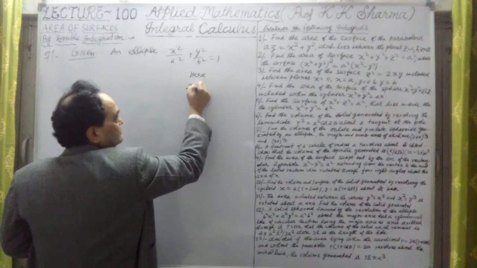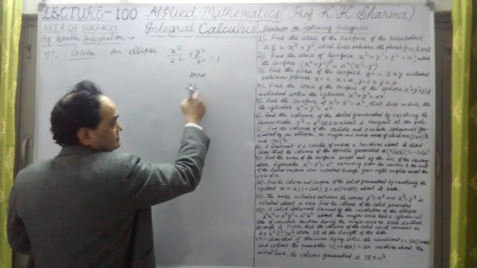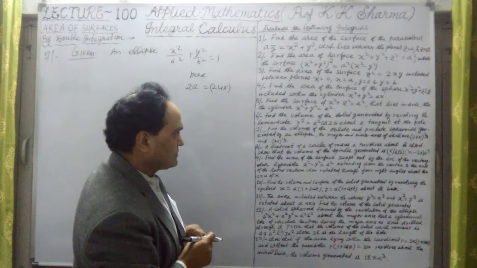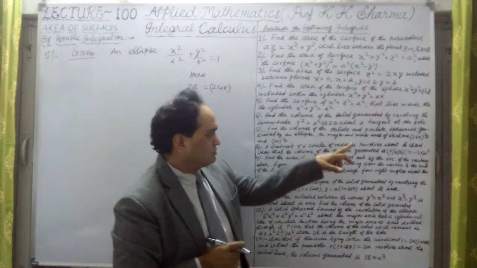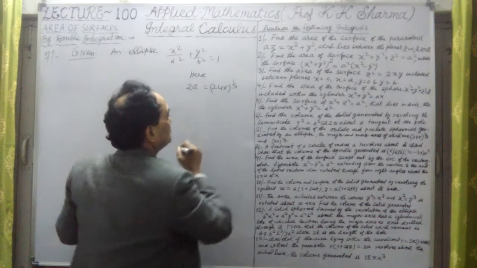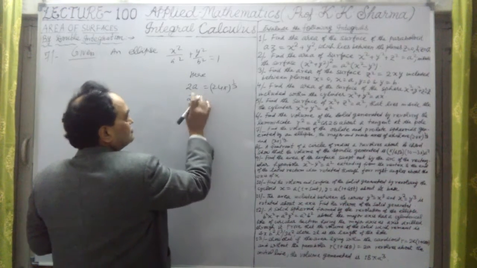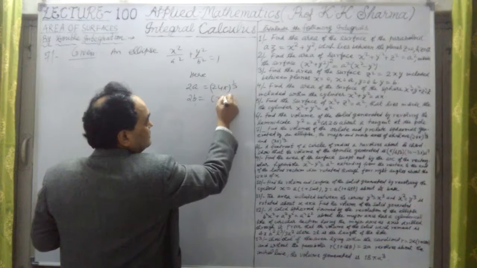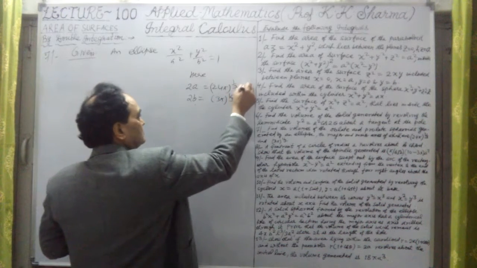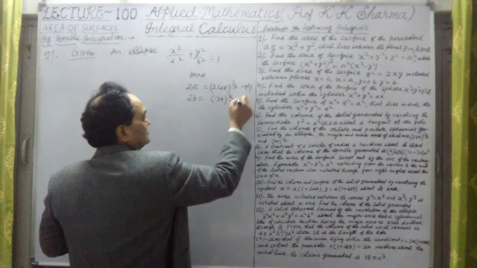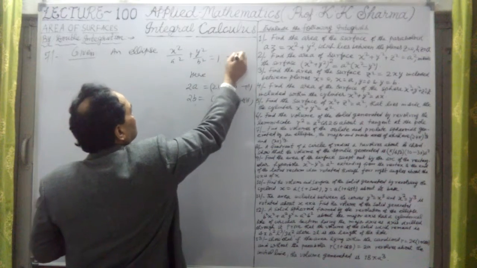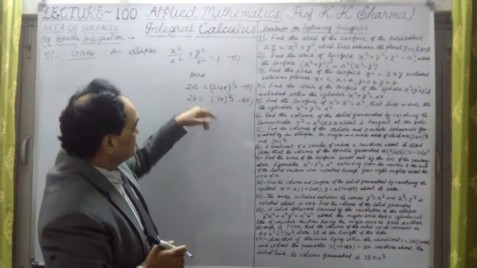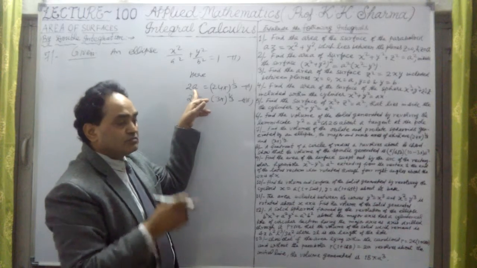Here the length of the major axis, twice a, is given to us as 24 pi whole power 1.3. And the length of the minor axis, twice b, is 3 pi whole power 1.3. These two things are given to us. This is the second point, the third point, and this is the first equation. It is not given, but we have assumed that the standard equation of the ellipse is this. Then we compare with the given length of the major axis.